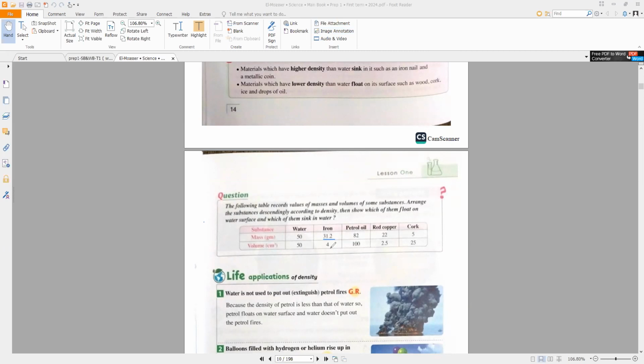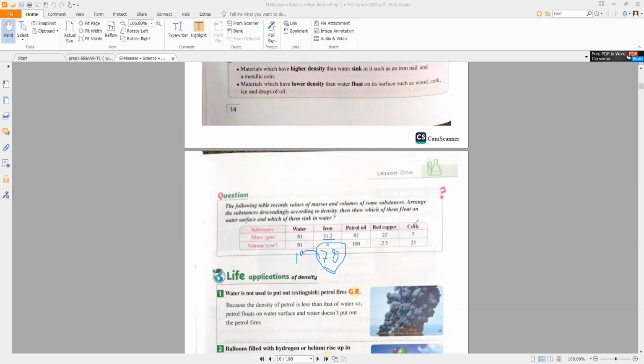You will find its density equals 7.8, and the density of water, 50 divided by 50, is 1. Iron's density is 7.8. So the density of the iron is more than the density of the water. So the iron will sink in water.